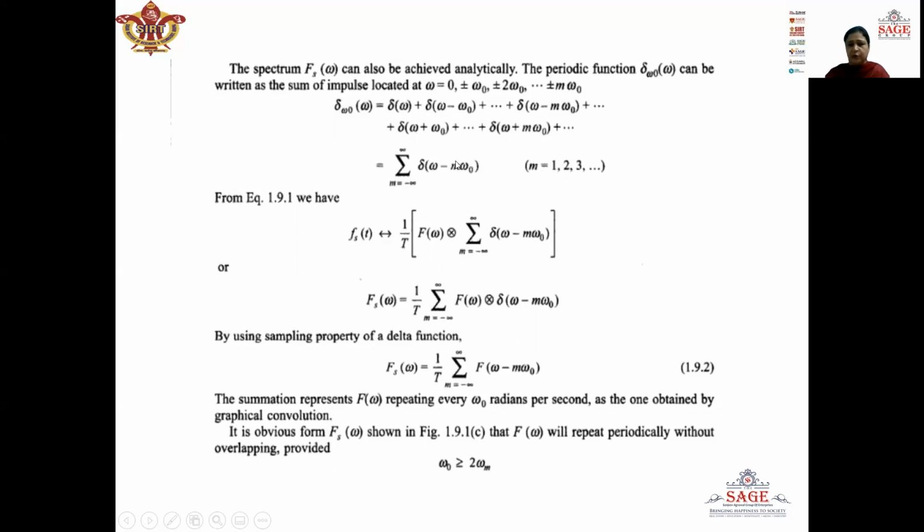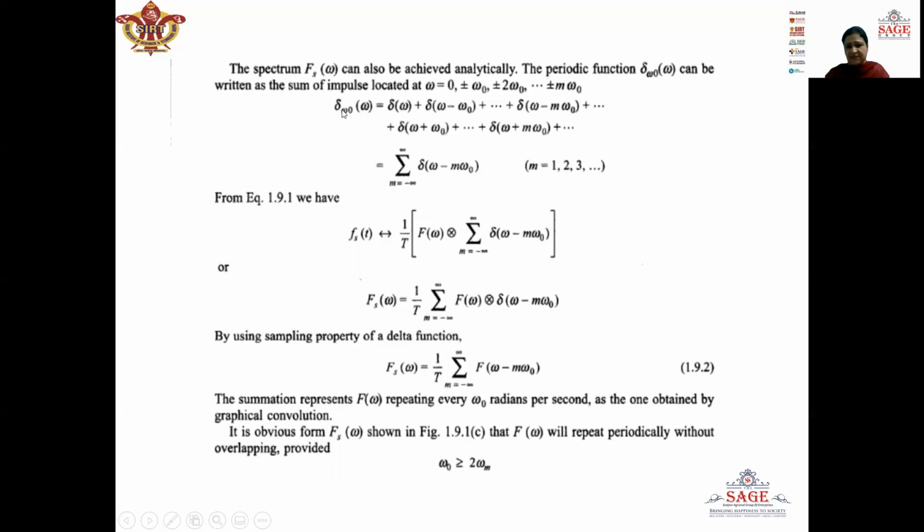Now, if I put m is equal to 0, I get the first term delta omega. If I put m is equal to 1, I get the second term delta omega minus omega naught. Similarly, if I put m is equal to minus 1, then I get delta omega plus omega naught. So in generalized form, we can represent delta omega naught omega as this summation.